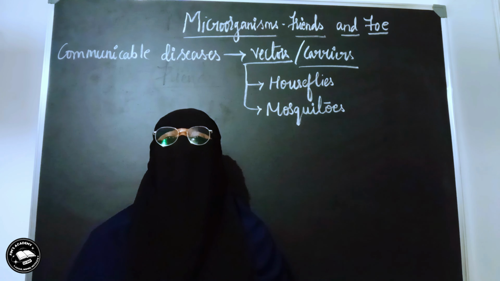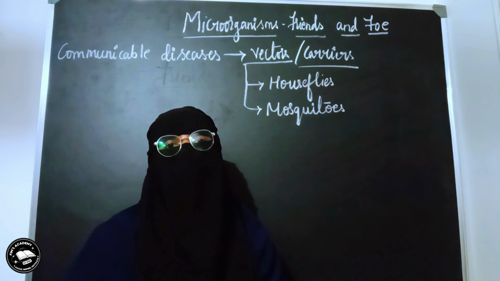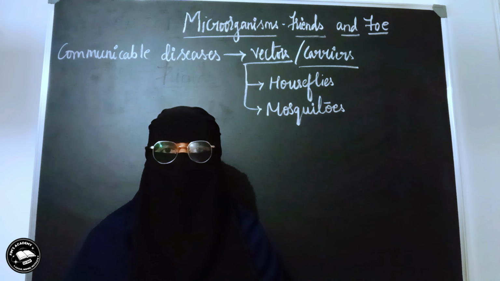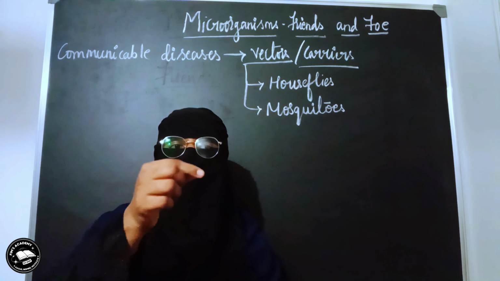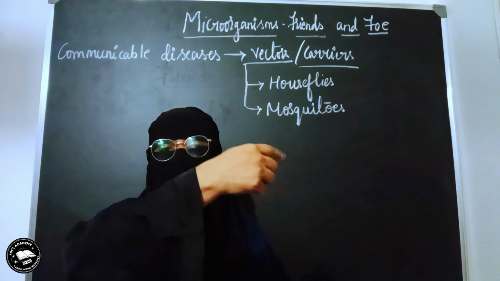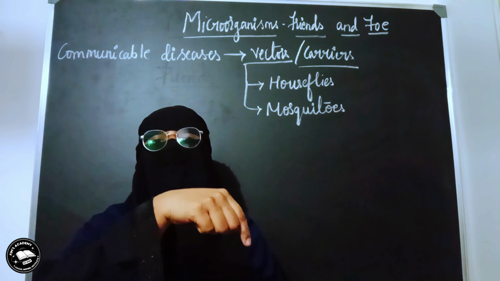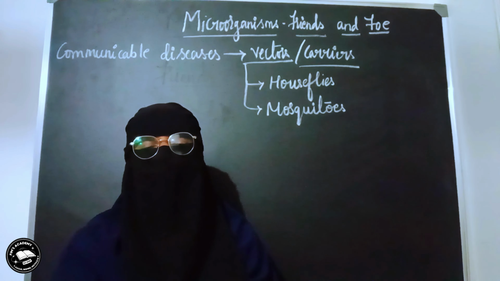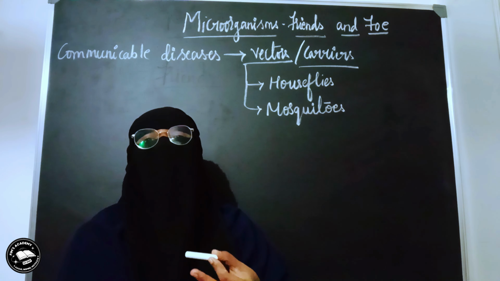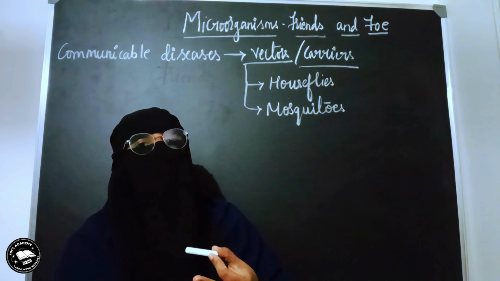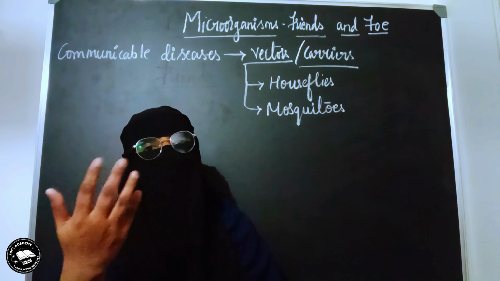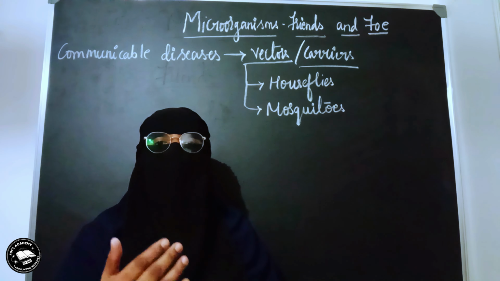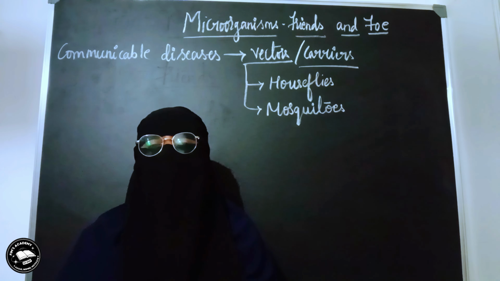So these houseflies, when they go and sit on the excreta, the fecal matter of a person who is infected by a disease, the microbe which was causing the disease in that person will be there in the fecal matter now. Now that microbe which is there in the fecal matter will get attached to the legs of the houseflies, and these houseflies are fond of sitting in places wherever it is open. So think that the food was left open. It can be anything.